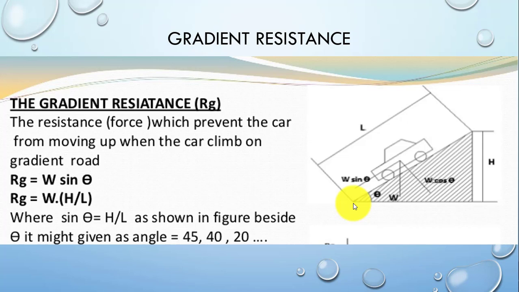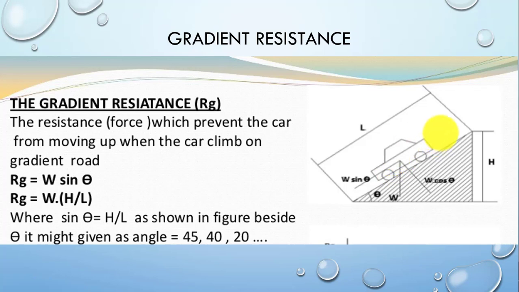Generally, the gradiability of the vehicle is around 45 degrees, which means that if theta is around 45 degrees, then the vehicle will be able to climb without rolling in the backward direction. If the value of W sine theta is more than the vehicle's effort, then the vehicle will start moving backward, and we will have to generate extra power to keep its motion in the uphill direction.